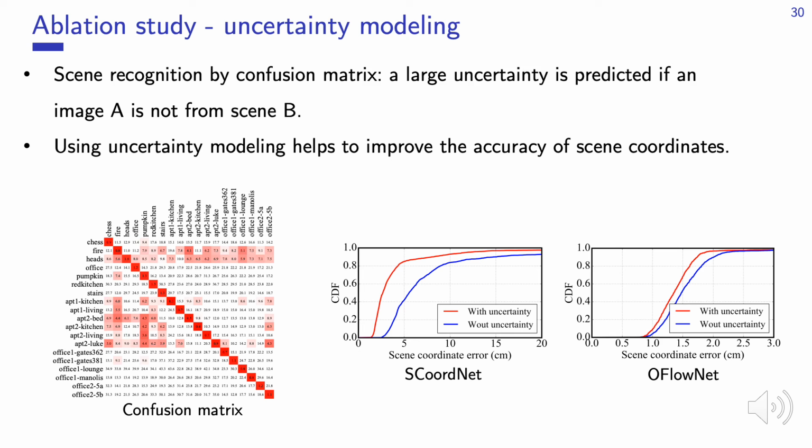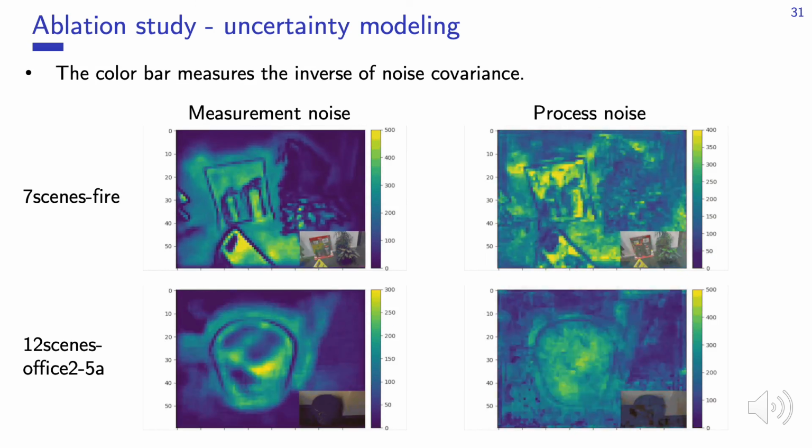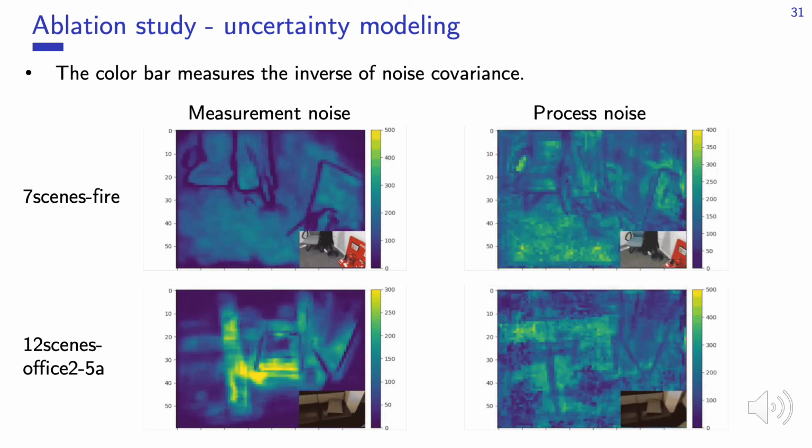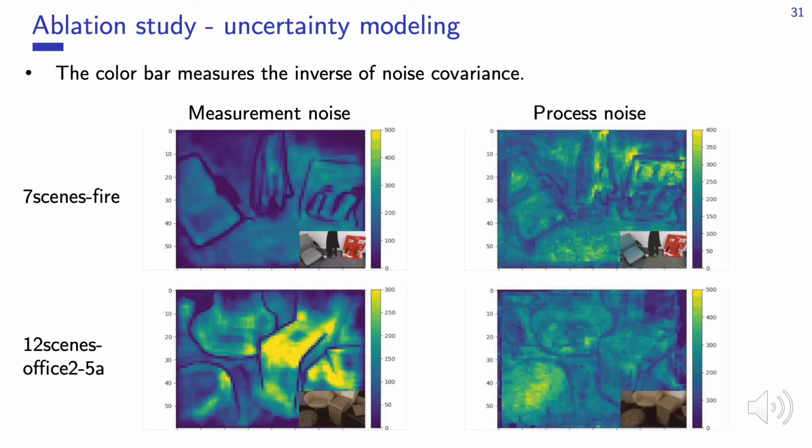Besides, we perform an ablation study on uncertainty modeling. First, it leads to a reasonable confusion matrix. Second, it improves the accuracy of both SquareNet and OFlowNet. These are the visualizations of the measurement noise and process noise. The brighter color means smaller noise.